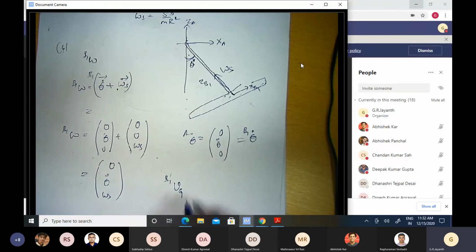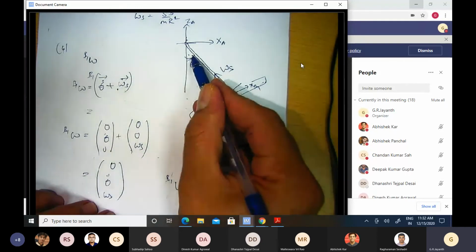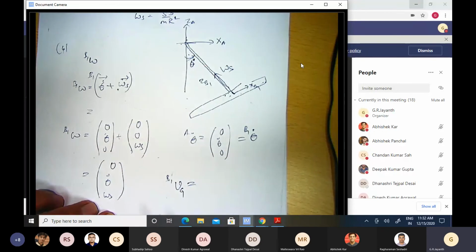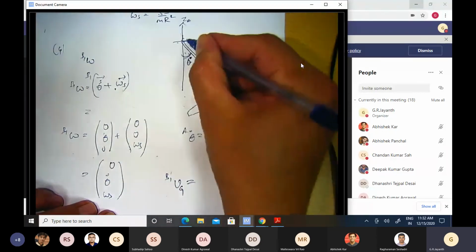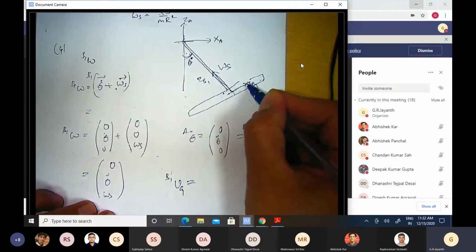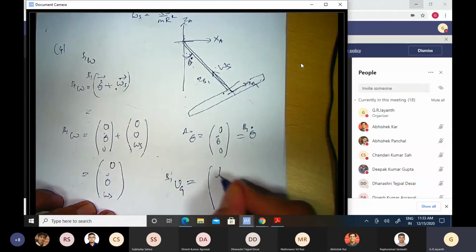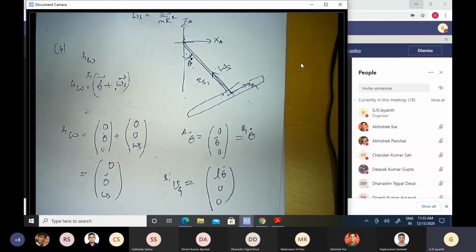Now what about the linear velocity of vg in the b1 coordinate system? Again, you could do rotation matrices and omega cross r and so on. But again, you can be a little street smart. I'm rotating about this point. The center of mass is moving in a circle about that point. So what will the linear velocity be? It will be aligned along the tangent to this particular radius vector, right? In other words, it will be aligned along the x-axis. And what will its magnitude be? L times theta dot. That's it. So the VB1 therefore is equal to L theta dot 0 0. There's nothing more to it. This solves the first problem.